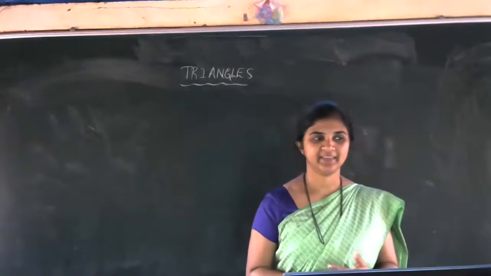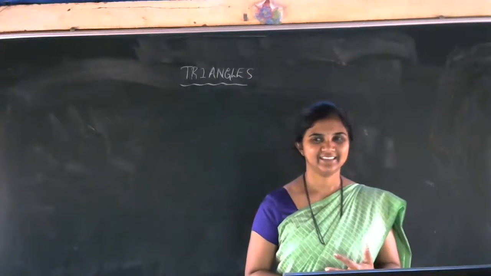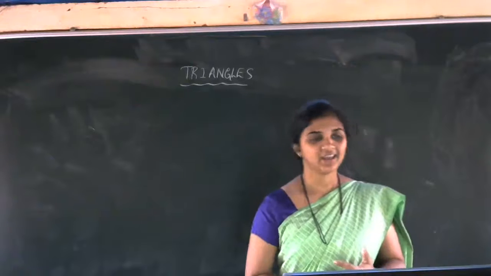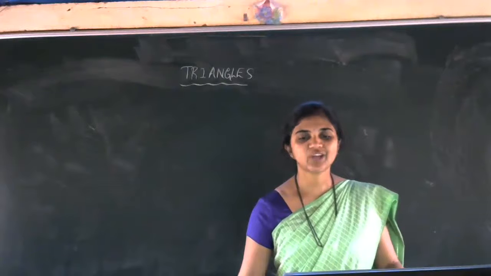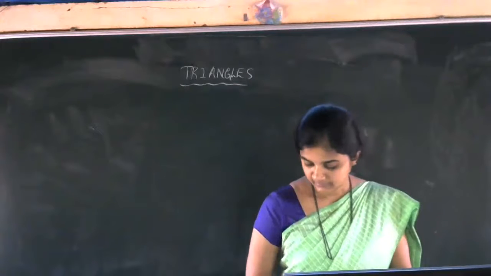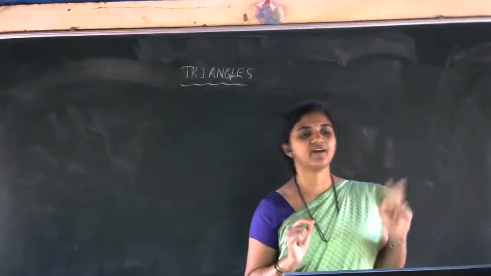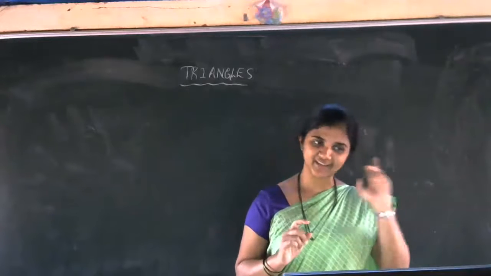In any triangle, the side opposite to the larger angle is longer. Correct. Next, Chaya, the third one. The sum of any two sides of a triangle is greater than the third side. Yes, the sum of any two sides of a triangle is greater than the third side.